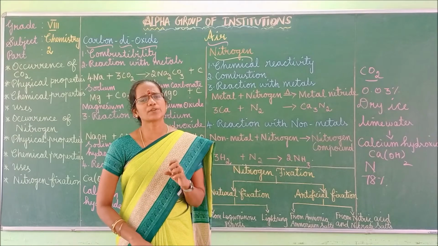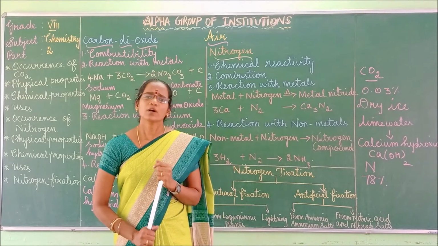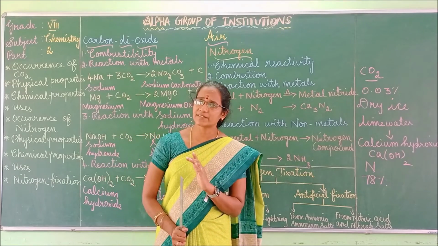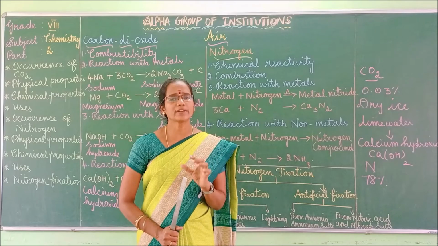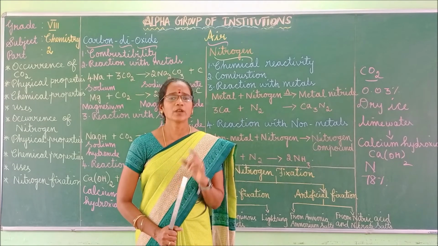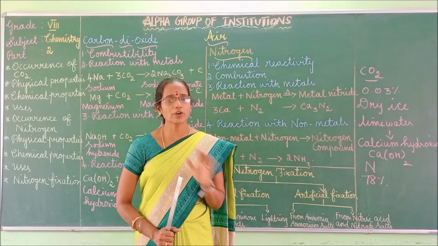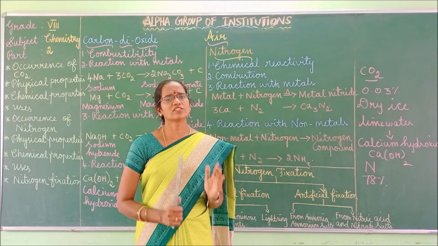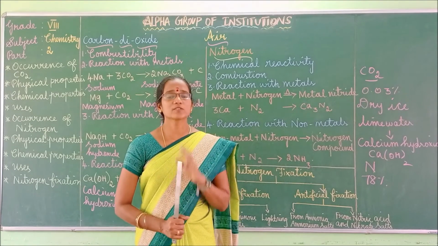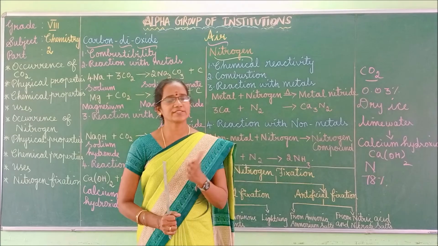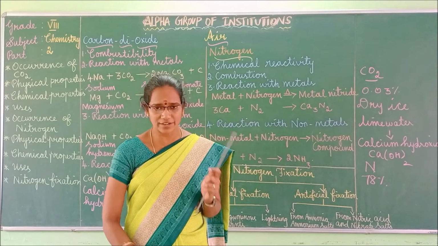Nitrogen is present both in free state as well as in combined state. What is meant by free state and combined state? In the previous class I told you, free state means elements or metals which are freely available. Then what is meant by combined state? Elements or metals which are not freely available but which are found with other elements. This is called the combined state. So nitrogen occurs both in free state as well as in combined state. That point you should remember.